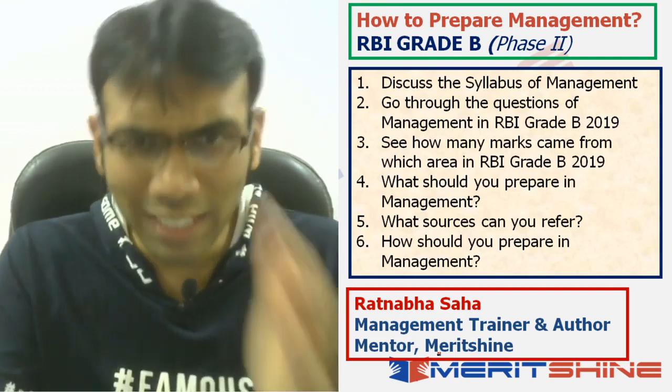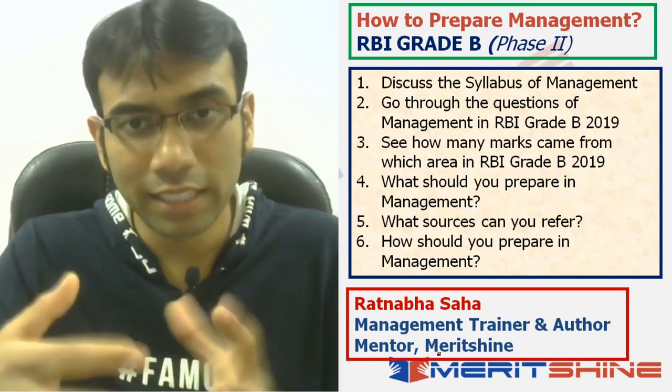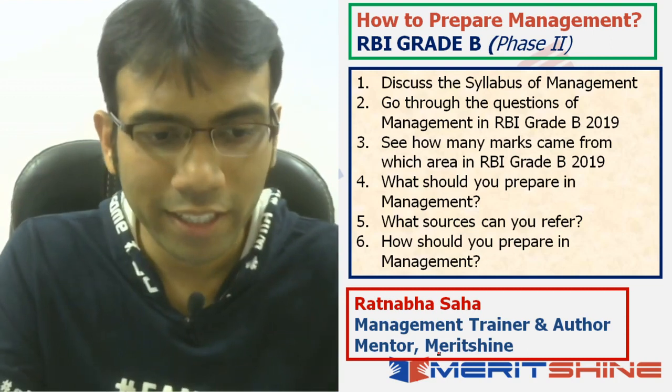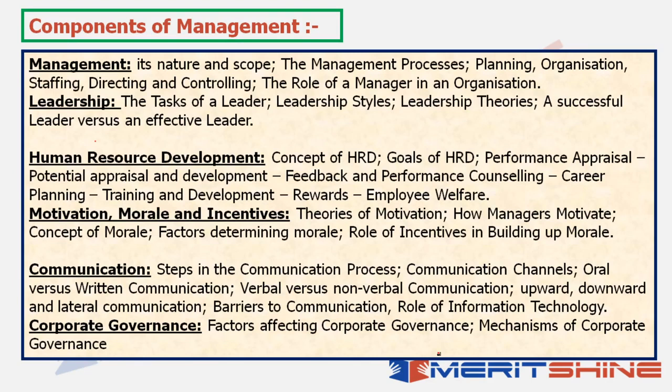Okay, right? So let's start. Let's first look at the syllabus that RBI provides to us in terms of management, right? Chalo, let's see. So there are 6 basic components of management. We'll refer to them as chapters, right? Management, leadership, human resource development, motivation, morale and incentives, communication and corporate governance. So these are the 6 broad chapters from which RBI would ask you questions in management.